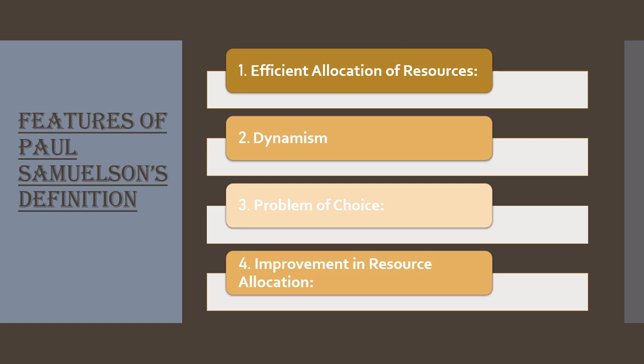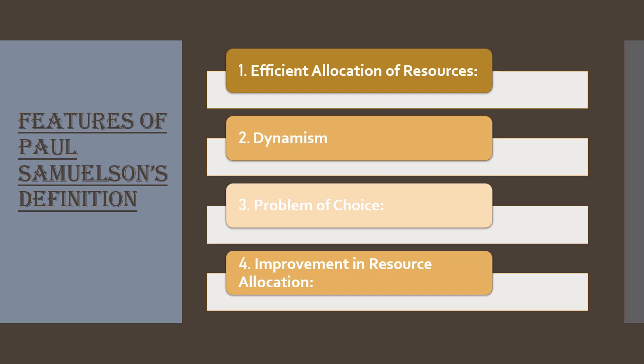So the first point is efficient allocation, which means using resources properly. There is a great deal of similarity between the approaches of Samuelson and Robbins, as both have stressed the problem of scarcity of means in relation to unlimited ends or wants. So he focused that we should use the resources properly and efficiently.